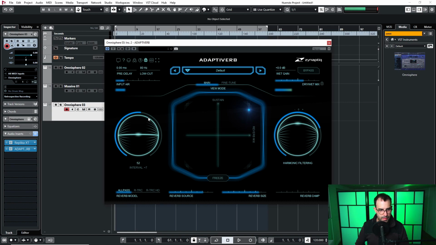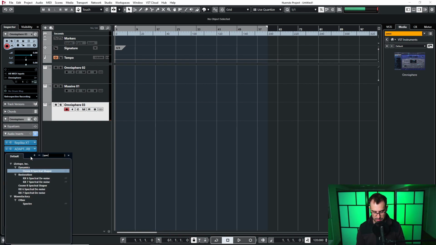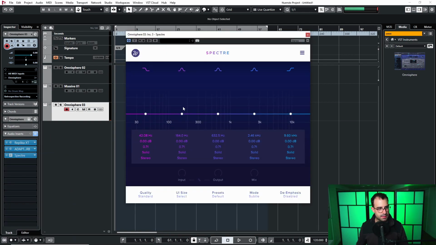There you go. And if you want to shape the sound a bit more, of course, you can always add some EQ, or I like to add some Spectre, especially on the low end, just to add a bit more intensity to the wind sound.